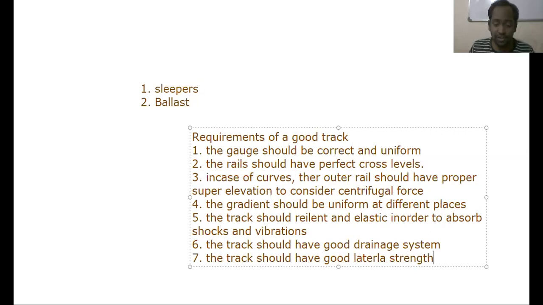It means the track should have good lateral strength so that it can maintain its stability, and also bear various temperatures and loads due to other factors like wind load or other environmental factors. Understand? So the track should have sufficient lateral strength.